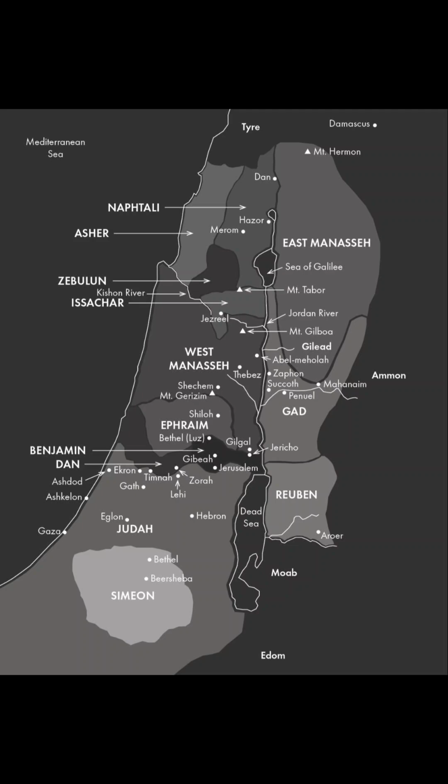For your eastern boundary, run a line from Hazar Enon to Shephan, and the boundary will go down from Shephan to Riblah on the east side of Ain and continue along the slopes east of the Sea of Galilee. Then the boundary will go down along the Jordan and end at the Dead Sea. This will be your land with its boundaries on every side.